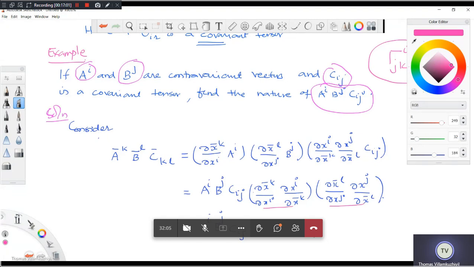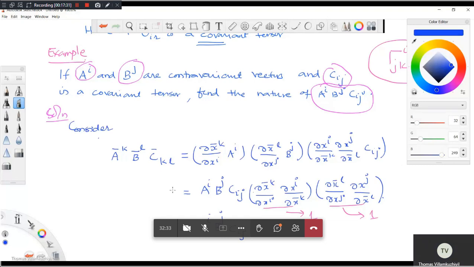1, sir. 1 and 1. Yes, this is 1 and 1. So I am getting this. So this is 1 and this is also 1. So I am getting this one. So now you got this: A^k B^l C^kl = A^i B^j C^ij. What do you infer from this? What's the conclusion? Tell me.